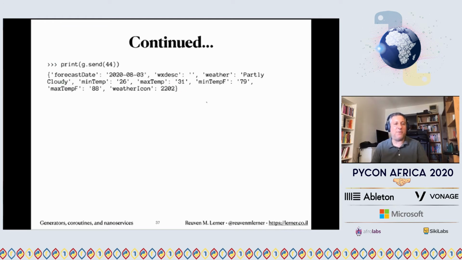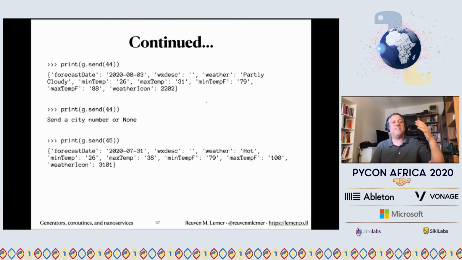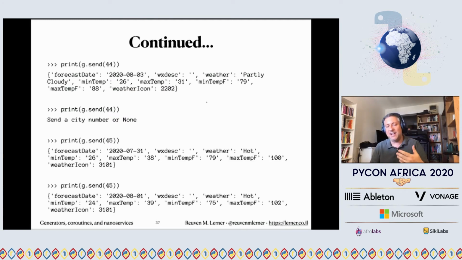And then if I say send 44 another time, we get it. And then it says, oh, I'm back to the top. Basically, we ran out of weather forecasts, so it goes back to the top of the while loop. And now I can send a different city again and again and again. So basically what I'm doing here is caching the weather information. It's in memory, so I'm not saving memory, but I'm not having to deal with this huge data structure. It's broken down for me.